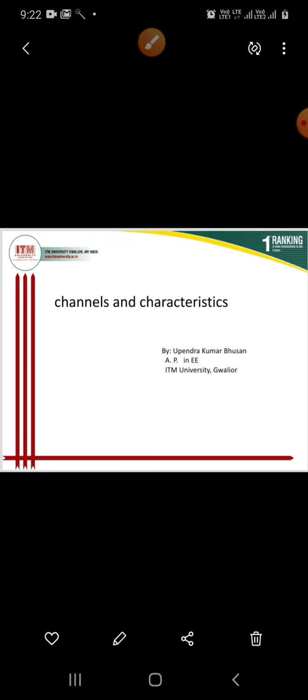There, I was discussing the digital communication system, where I explained the transmitter, the receiver and the communication channel. After that, I categorized the communication channel as binary symmetric channel, discrete memoryless channel, discrete input continuous output channel, and waveform channels. In my last lecture I was able to complete the binary symmetric channel completely.